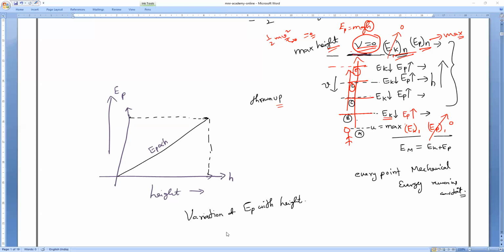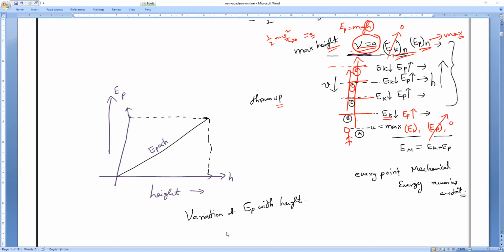Sir, according to this, can we say that potential energy is equal to kinetic energy? See, don't forget the basic thing. I am talking only about potential energy now. Whatever kinetic energy is lost is equal to the gain in potential energy. Energy cannot be destroyed, it cannot be created, it can only be transformed. In the case of free fall also, the amount of potential energy lost by the body is equal to the amount of kinetic energy gained by the body. Do you understand?